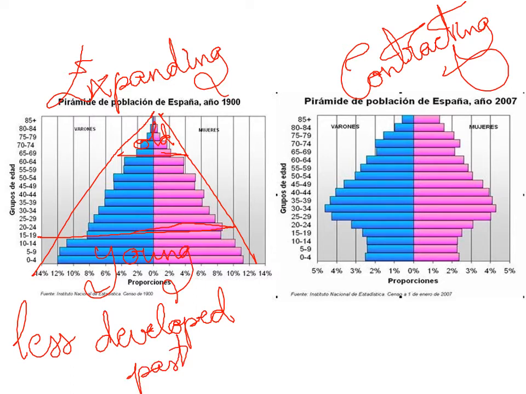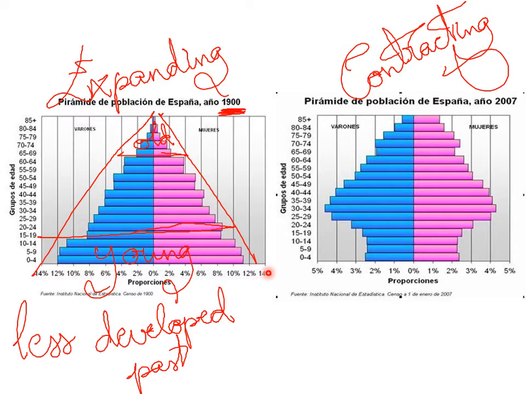We can see that this kind of pyramid was in Kazakhstan, or in this case we can find that it's in Spain, but not nowadays, but in the year 1900. So more than 100 years in the past. While this other kind of pyramid, the contracting pyramid, is typical of the developed countries and in the present.